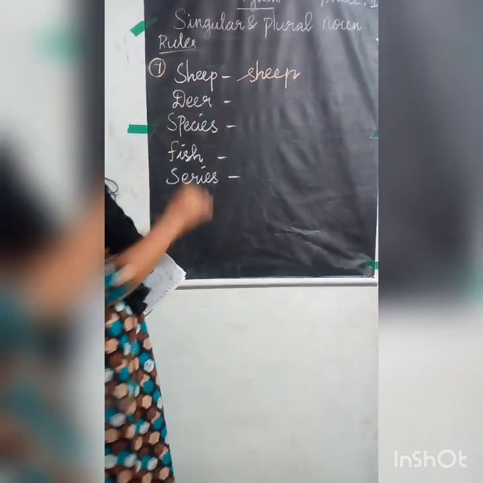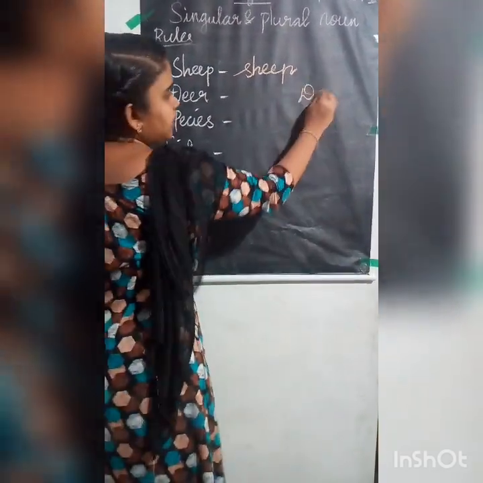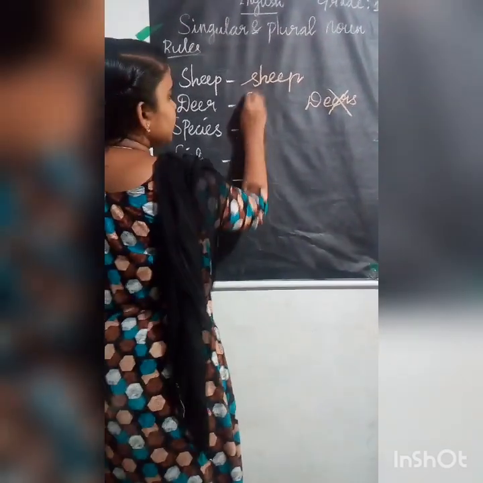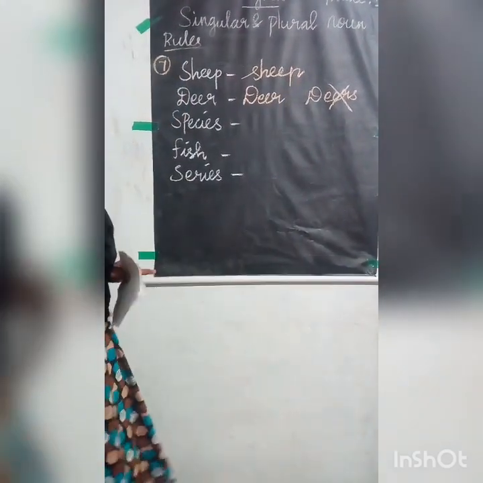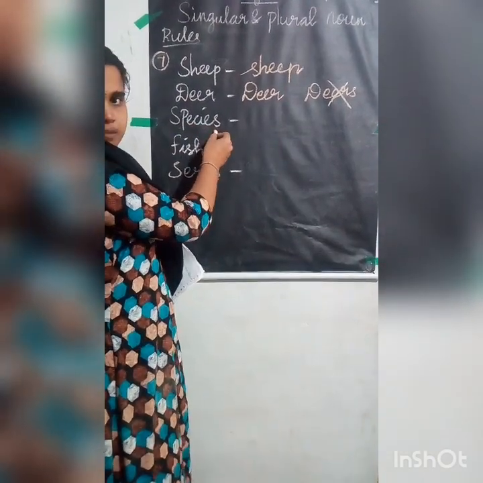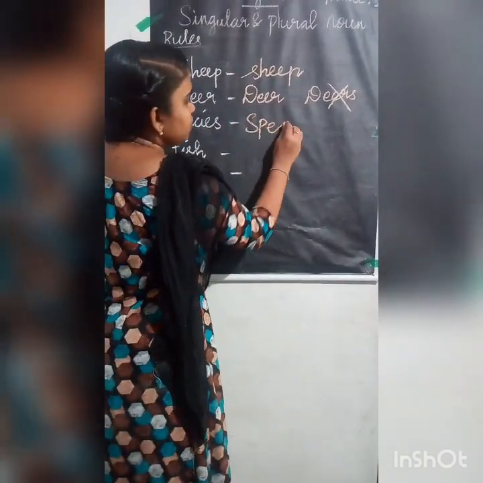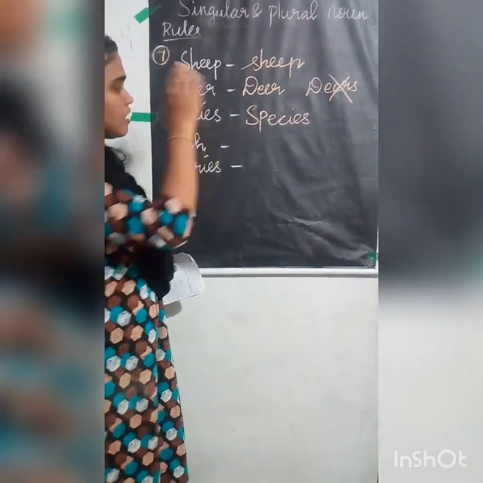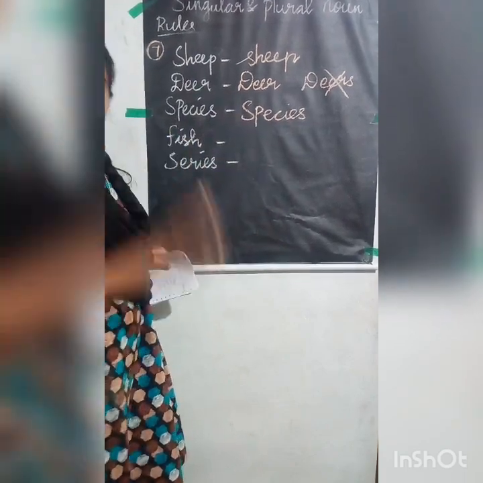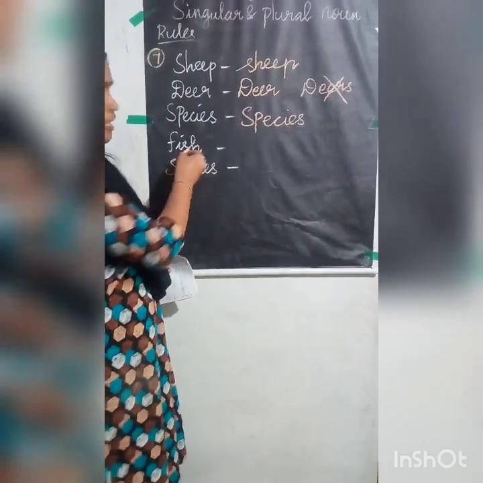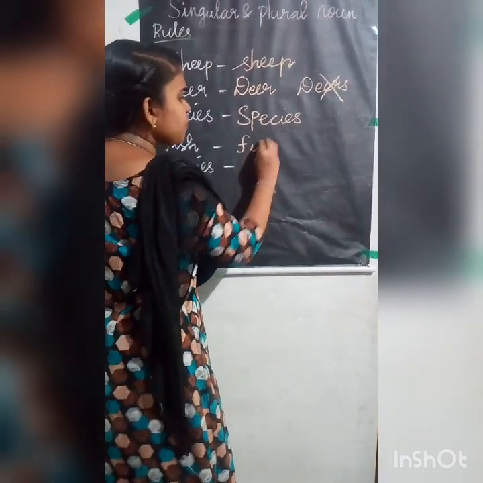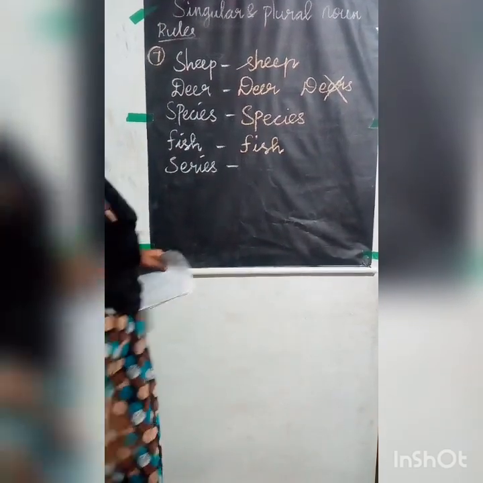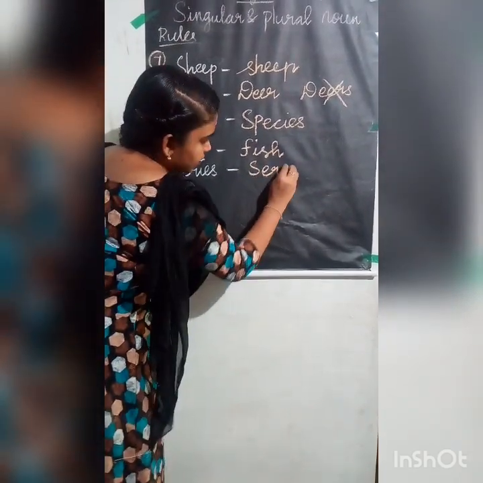Listen carefully. Next is deer. You cannot write deers. This is totally wrong. You only have deer as a plural. The next is species. Here also you cannot change it. You have to only write the same thing. You have the same plural and same noun for these types of birds. The next is fish. Fish also has the same plural. The last one is series. Here also you have the same plural.